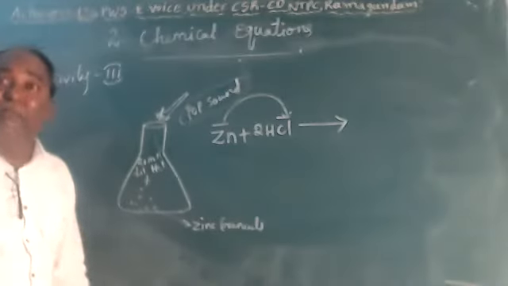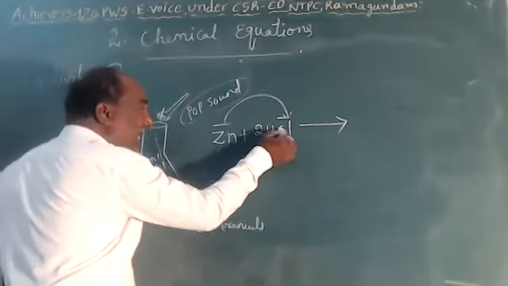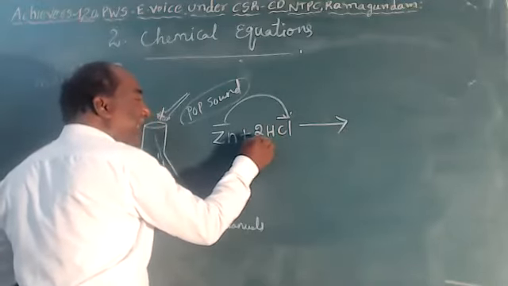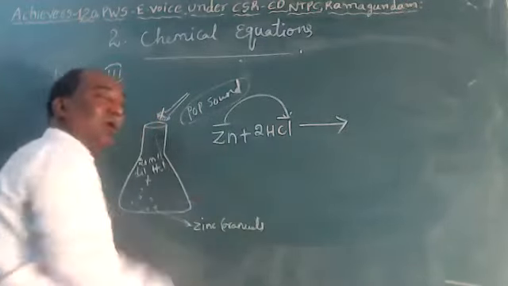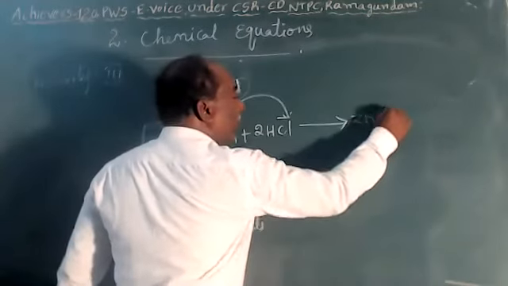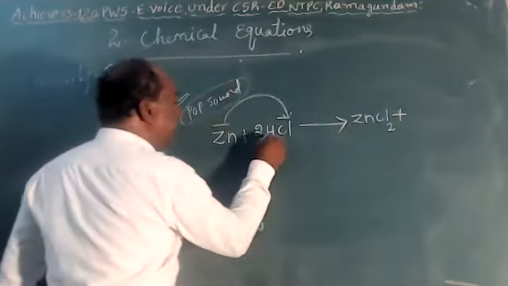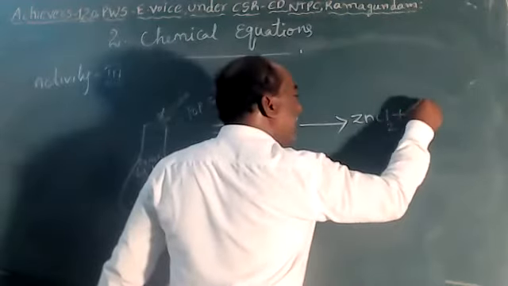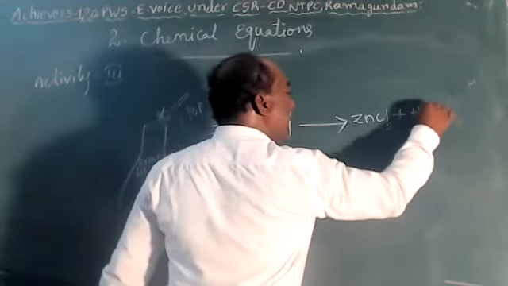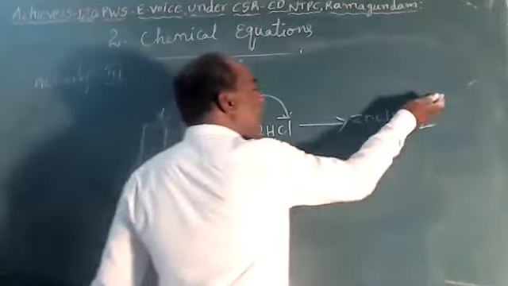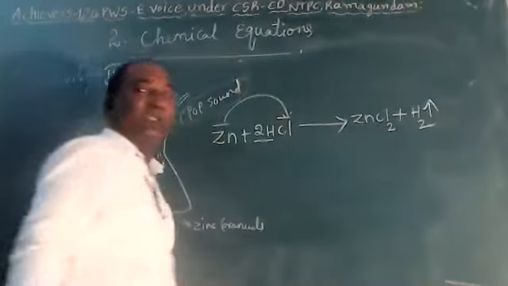Any number beside a formula belongs to the element. Now zinc reacts with chlorine to form zinc chloride plus what remains, now 2H. This 2H comes under hydrogen gas. So an upward arrow symbol indicates that gas is liberated.